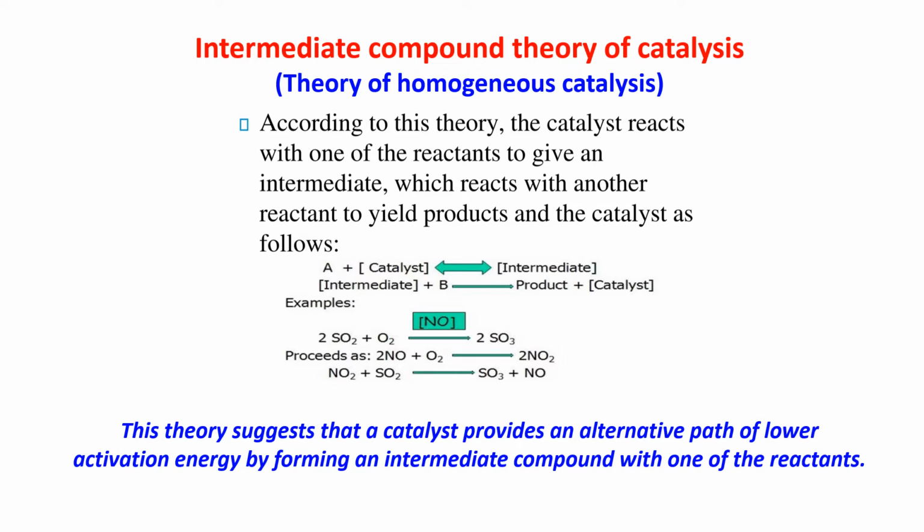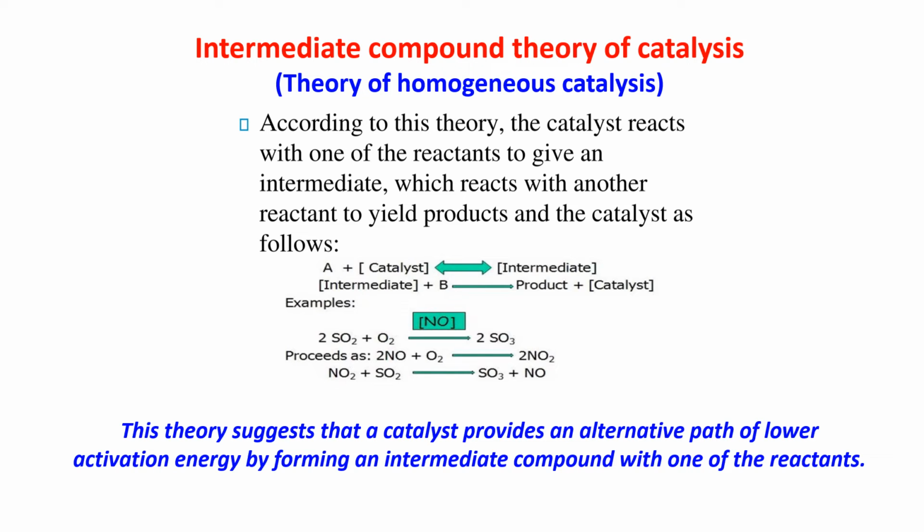Intermediate compound theory of catalysis. According to this theory, the catalyst reacts with one of the reactants first to give an intermediate. Now that intermediate will react with another reactant to yield the product, and the catalyst will come out as it is, because the catalyst is not taking part in the chemical reaction. So how is it happening?